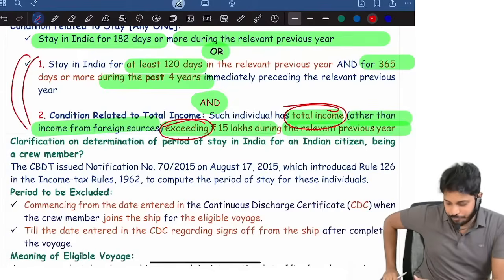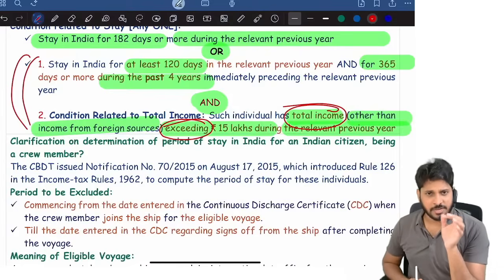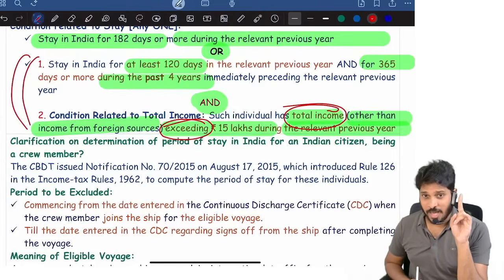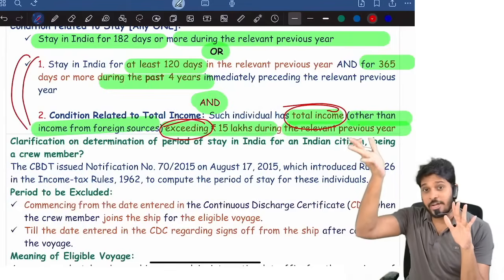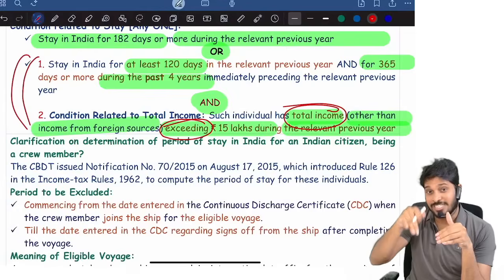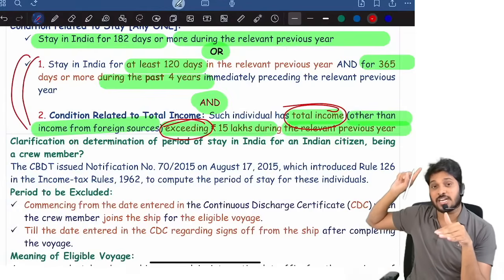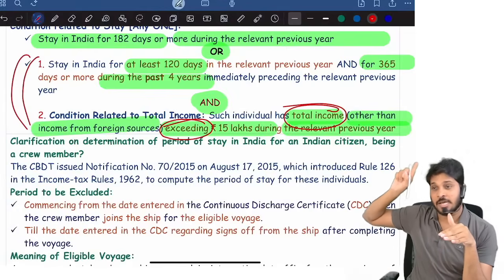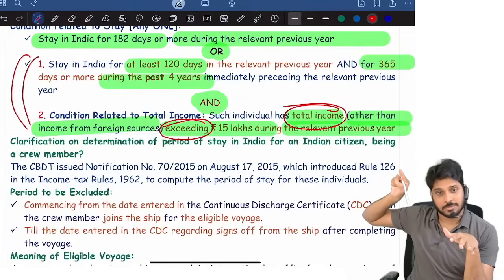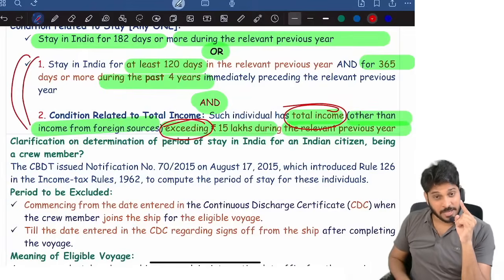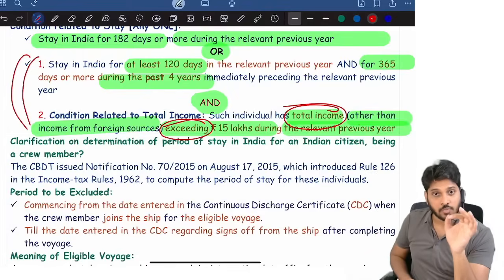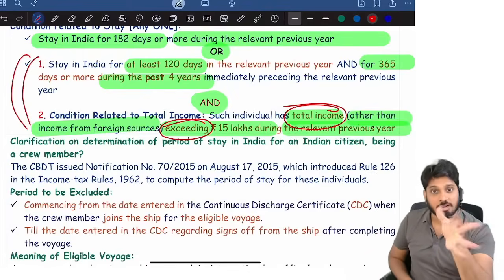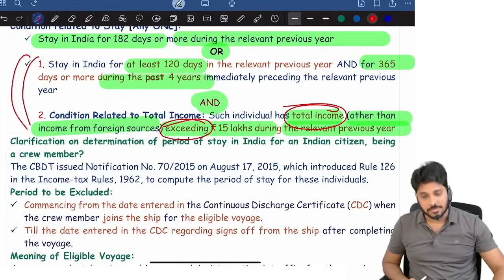So residential status for an individual, how to check? If the 182 days logic is satisfied, straight away go to additional conditions. Sir, he is not a resident through 182 days logic. He is a resident through 60 days logic. Then also go to additional conditions: A1, A2, 730 days, 2 years out of last 10 years, that logic. Sir, he is becoming a resident through 120 days logic, 15 lakhs income logic. He is RNOR. Sir, he is a deemed resident. He is RNOR. That's the conclusion.